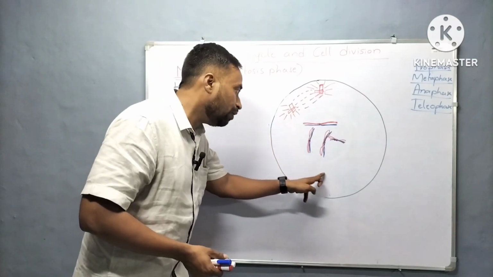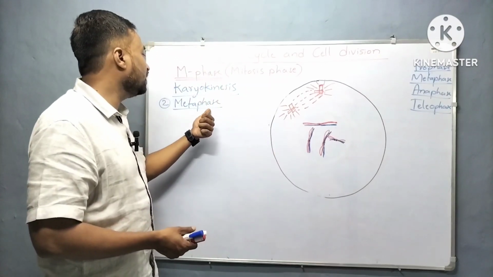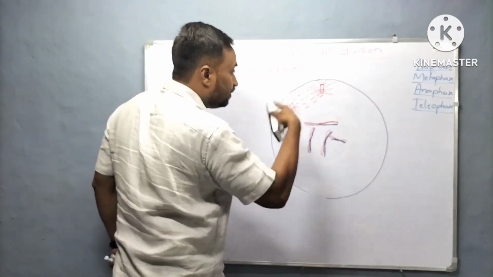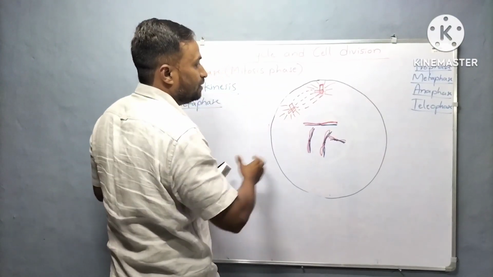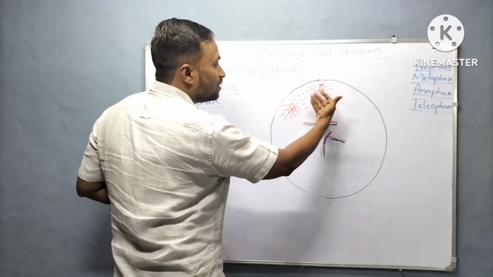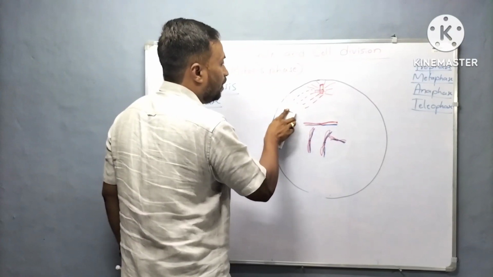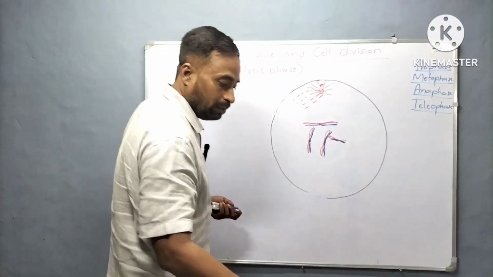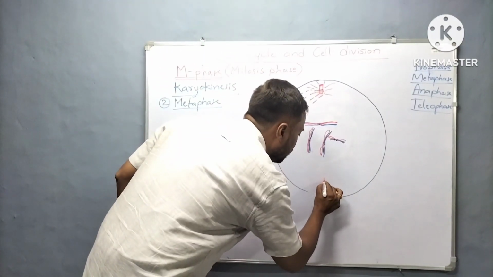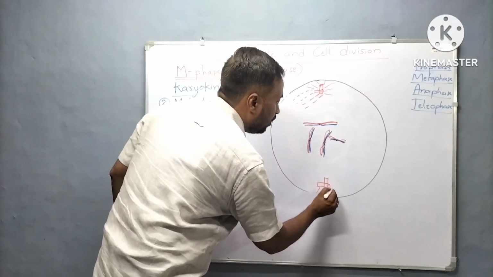If the nuclear envelope completely disappears, then that marks the beginning of the metaphase. So the nuclear envelope completely disintegrates. Then what other changes will occur? See here, already the centrosomes are moving towards the opposite poles during the prophase. At the end of the prophase or in the beginning of the metaphase, these centrosomes are exactly at the opposite poles.